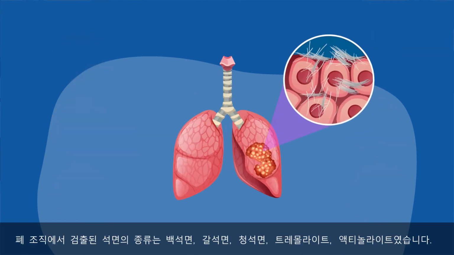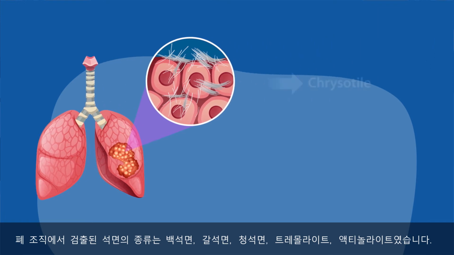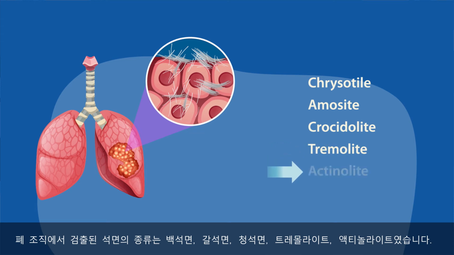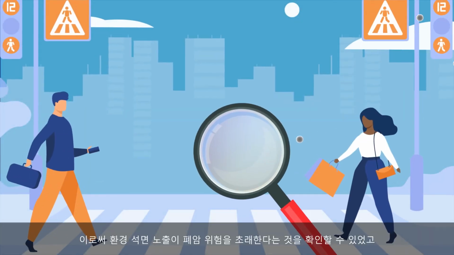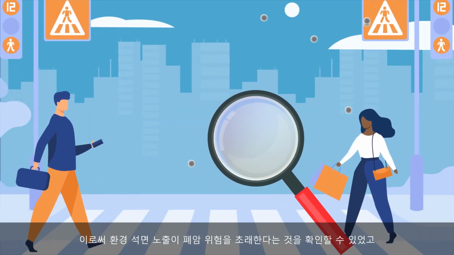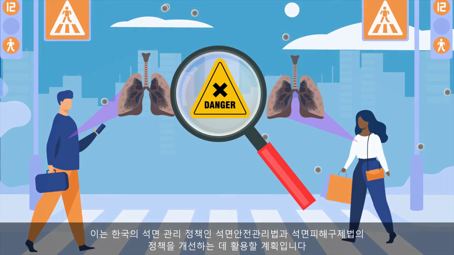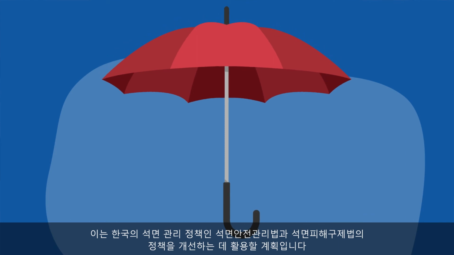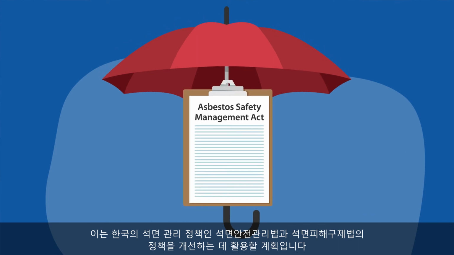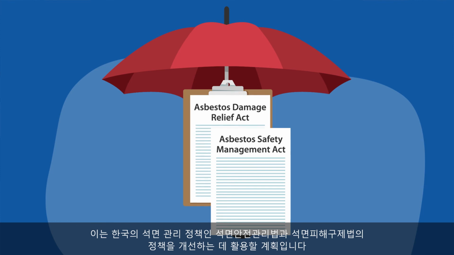The types of asbestos detected in lung tissue were chrysotile, amosite, crocidolite, tremolite, and actinolite. These findings indicate that environmental asbestos exposure also poses lung cancer risk, and this can help improve asbestos control policies of the Asbestos Safety Management Act and the Asbestos Damage Relief Act, which are Korean policies for asbestos management.